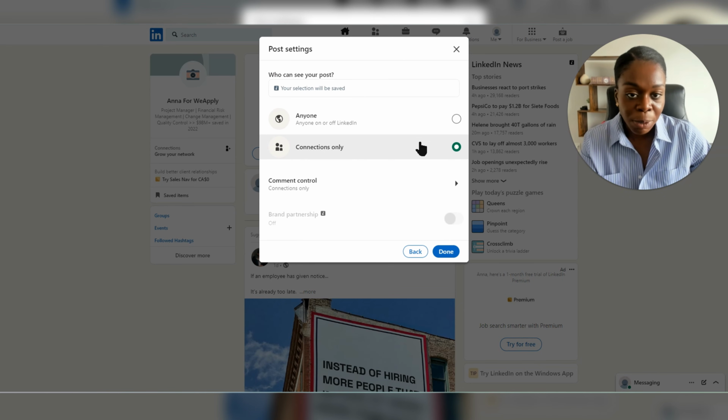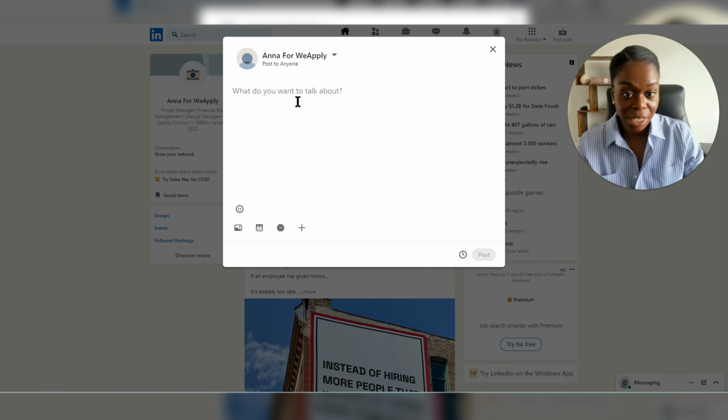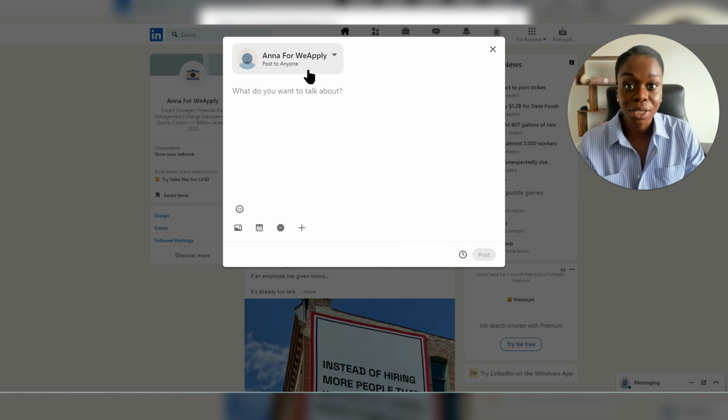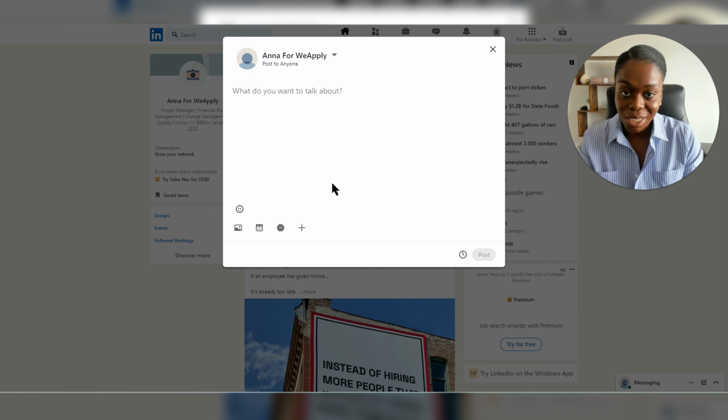The only thing to keep in mind is that you will have to change this manually for every single post you make on LinkedIn. It's not going to be done automatically. Like the other changes we were talking about that stay on the profile, this change is one that you will have to make every single time you make a post on LinkedIn. So these are the two options if you want to limit how much of your activity on LinkedIn people can see.